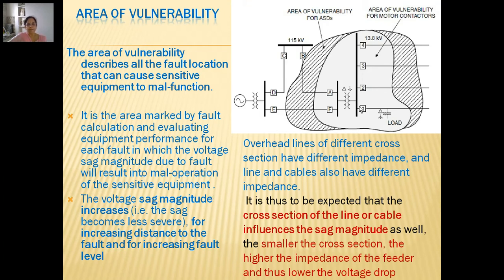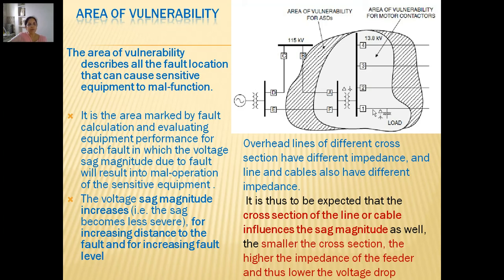So as we said, the voltage sags occurring in this region would be because of faults which are taking place elsewhere in the network, maybe very close to this location or somewhere else in the transmission network, and they will propagate to this location. So this area of vulnerability is sensitive to all the sags which would be produced because of various faults taking place in the network, because of which the available voltage to our load or equipment would be varying.